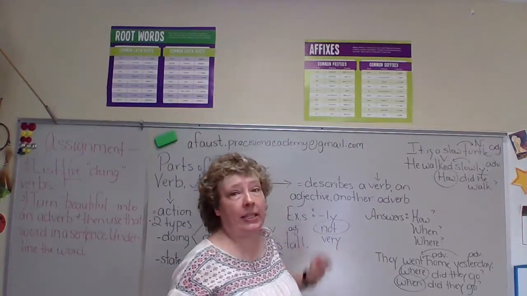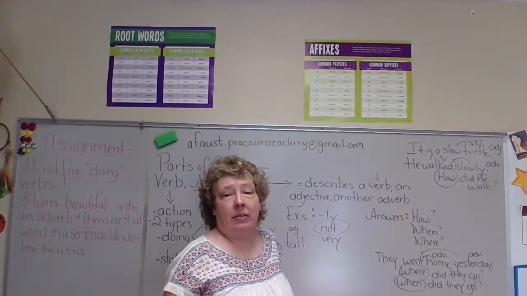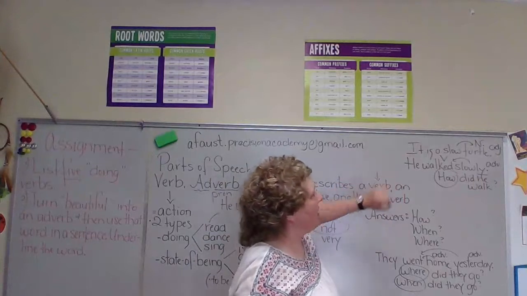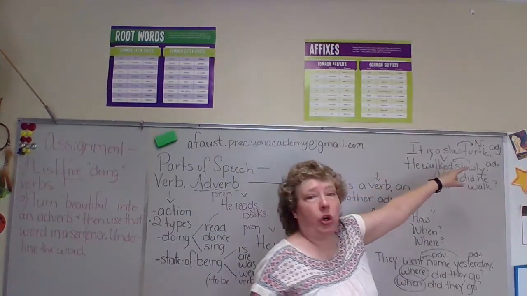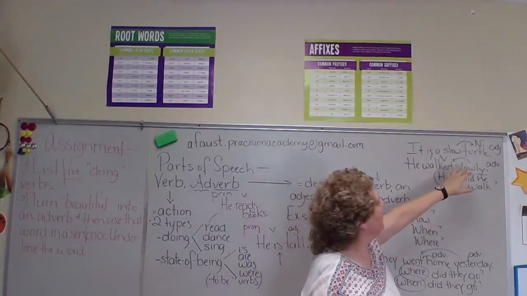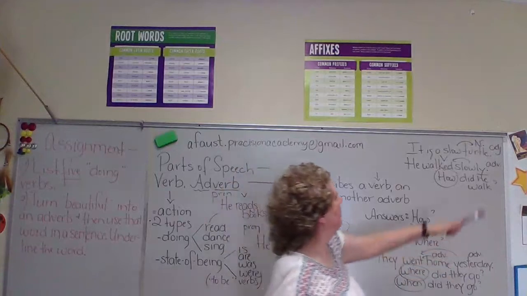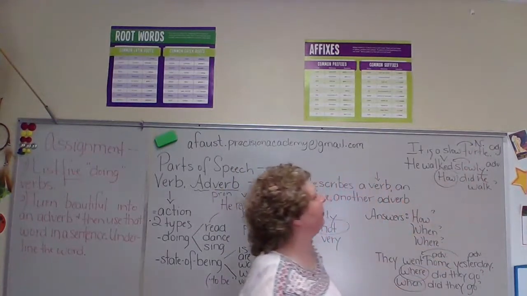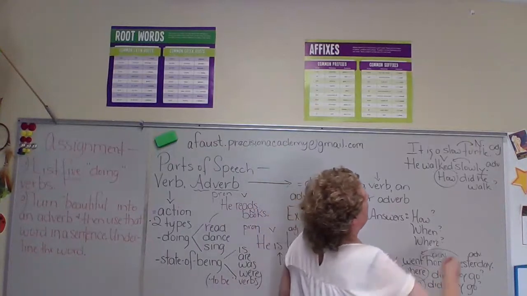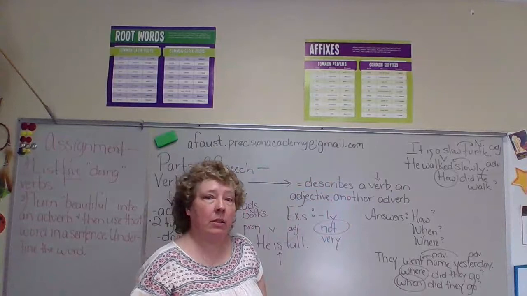Now with ly, I want you to look at an example right up here. Okay, I did say there are exceptions. I'm not going to have you memorize them. Okay? Don't worry about that. Here's an example. It is a slow turtle. Okay? Turtle is your noun, isn't it? Slow is doing what?